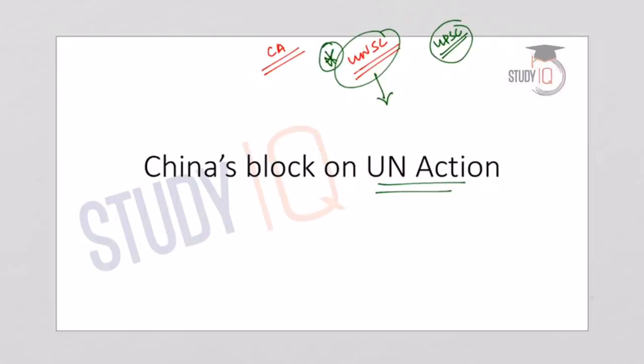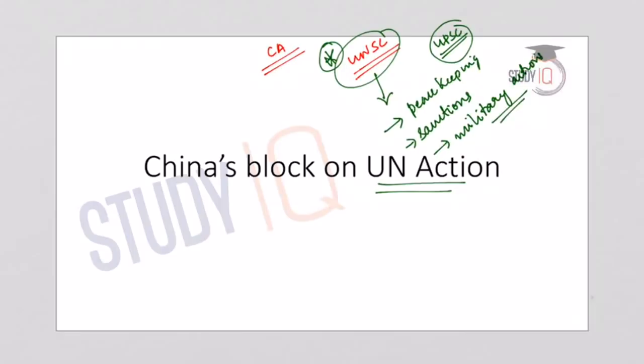The most important function of the UN Security Council is maintaining international peace and security, and the powers of the UN Security Council include establishment of peacekeeping operations, the establishment of international sanctions, and the authorization of military action. So these are the most important functions or objectives of the UN Security Council.